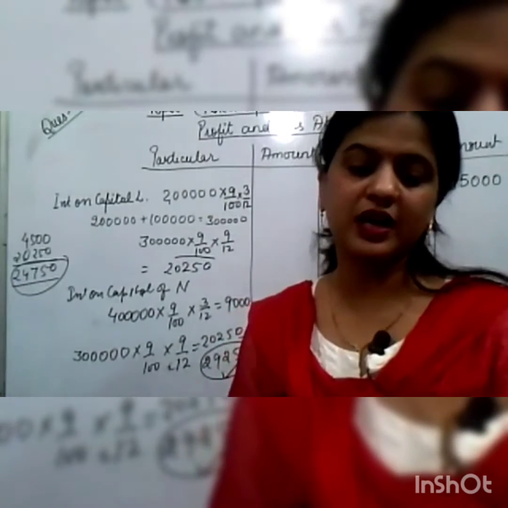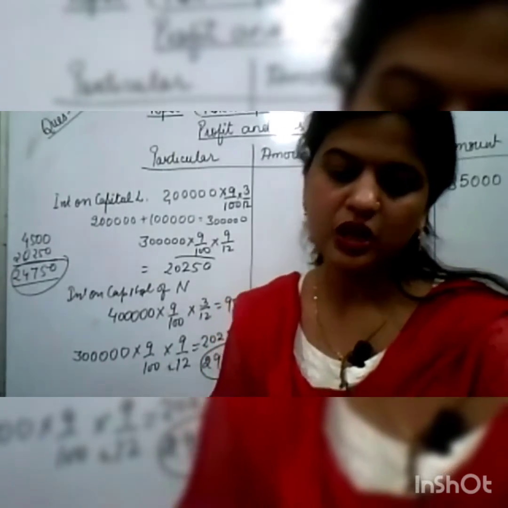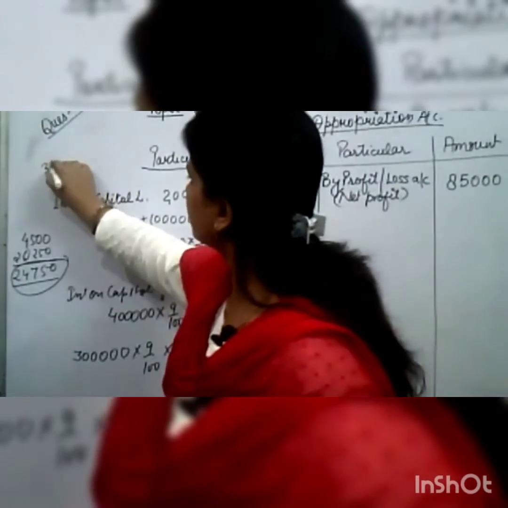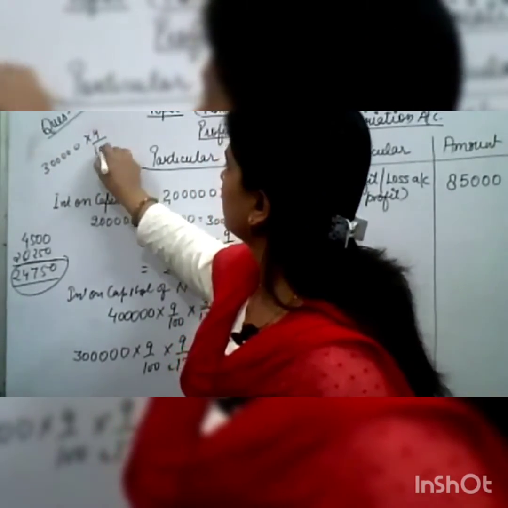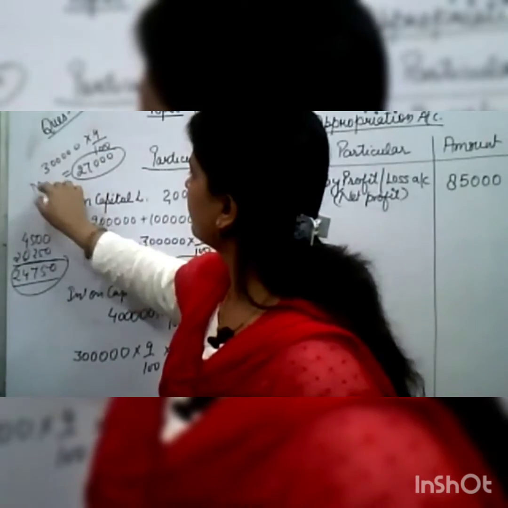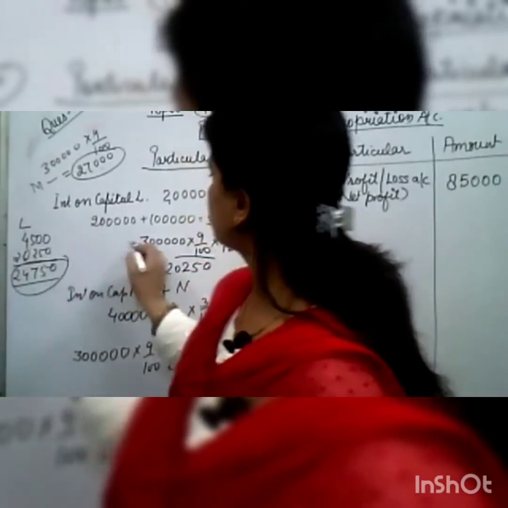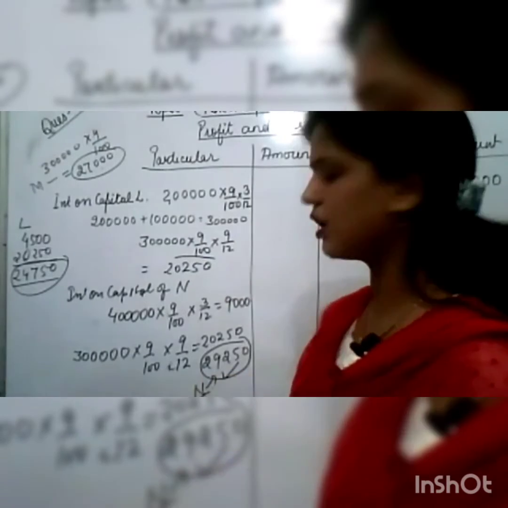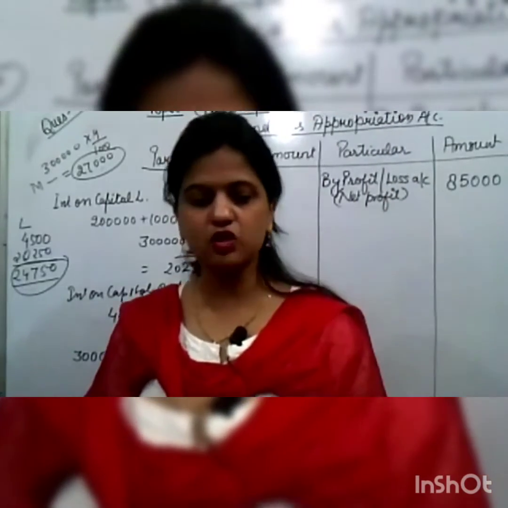Okay, so how much will the interest on capital of M be? M's capital is given as 3 lakh. So 3 lakh at 9% is 27,000. When we calculate 9% of 3 lakh, then we'll get 27,000. So the interest on capital of M is 27,000, L is 24,750, and N's interest on capital is 29,250. Okay. So in this way we have to calculate the interest on capital.